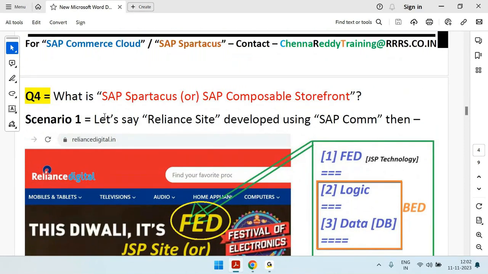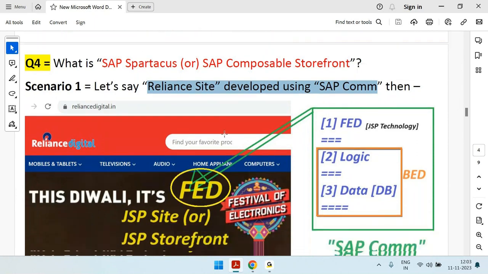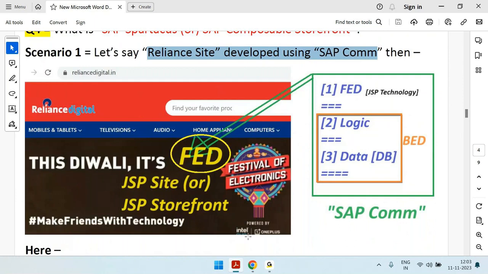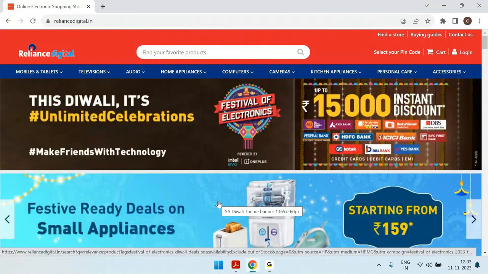Okay, let's take two scenarios. Scenario one: let's say some site, a Reliance site or Chroma site or Decathlon site, whatever it may be. And assume some site is developed using SAP Commerce. Then what it means is, you can see this is a site, right? This has different elements or different things.